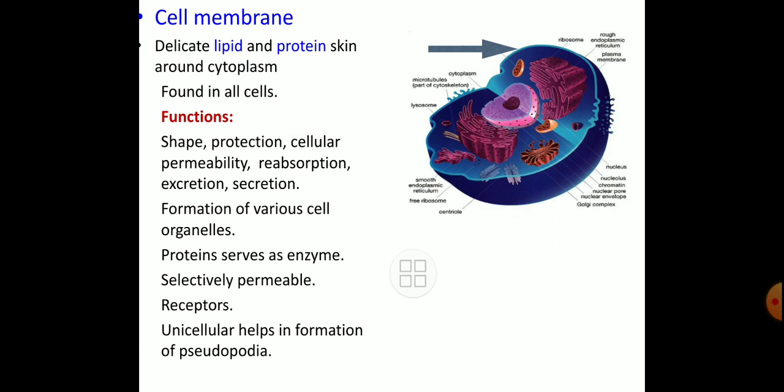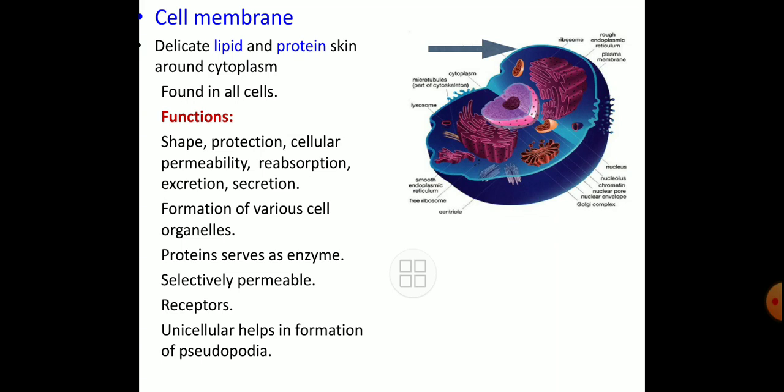Plasma membrane is found in all cells. Now the functions, as we have seen in case of the cell wall, we have to get an idea about the functions of the plasma membrane. That is, it provides shape, protection, cellular permeability, absorption, excretion, secretion, and formation of various cell organelles. So the plasma membrane is responsible for the formation of the various cell organelles present in the cell itself.